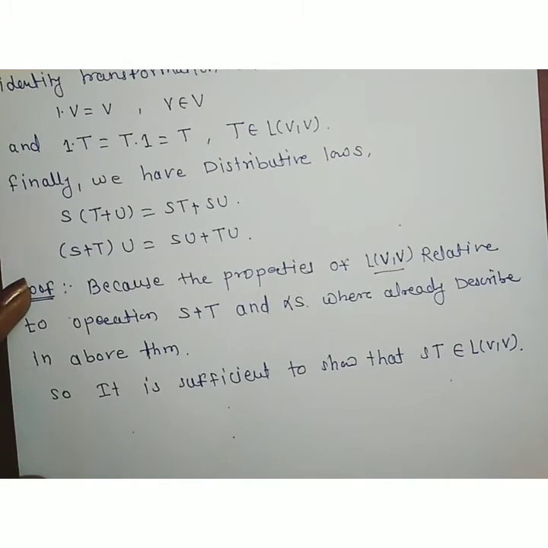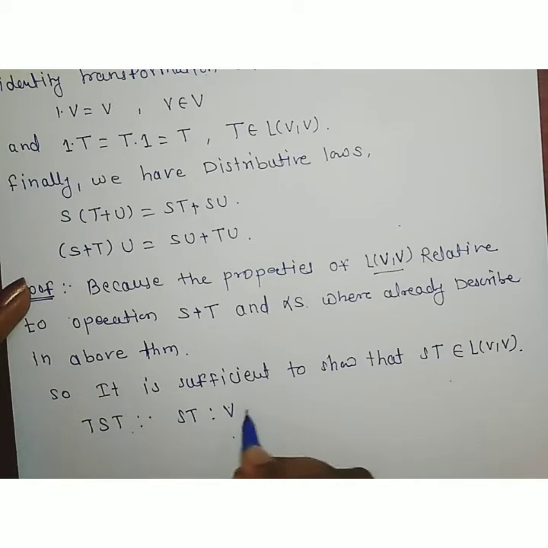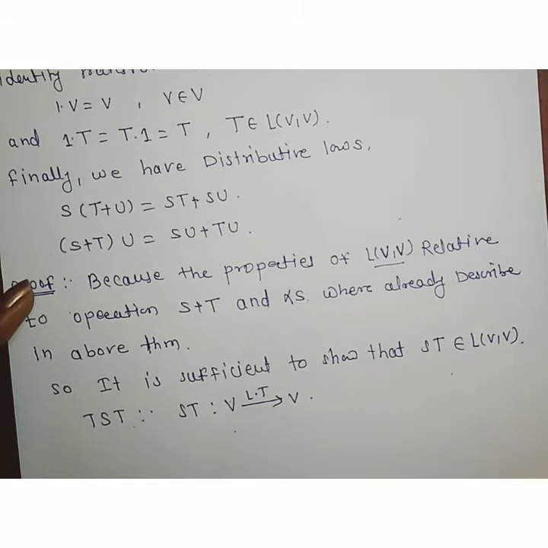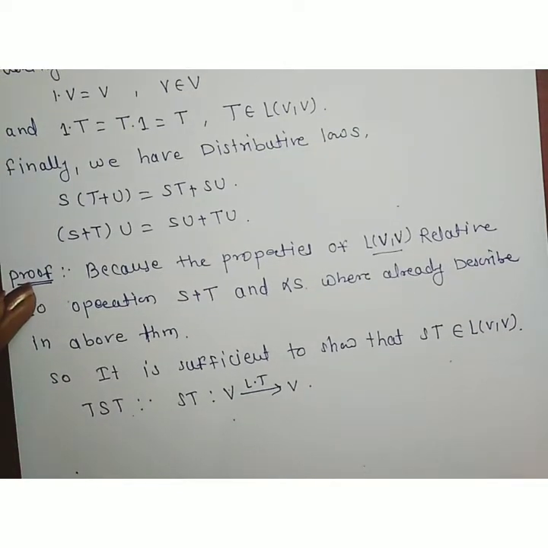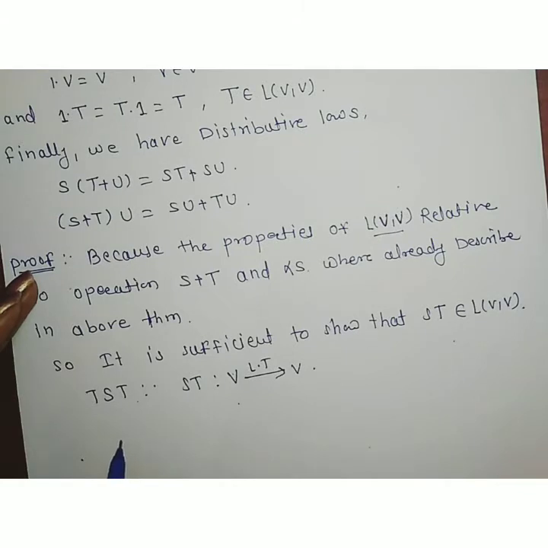ST belongs to L(V,V) means we have to show that ST is a linear transformation from V to V. So what are the properties for showing a linear transformation? For showing a linear transformation, we have to show two properties. Which are these properties?